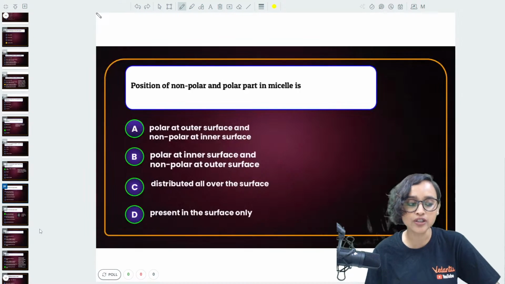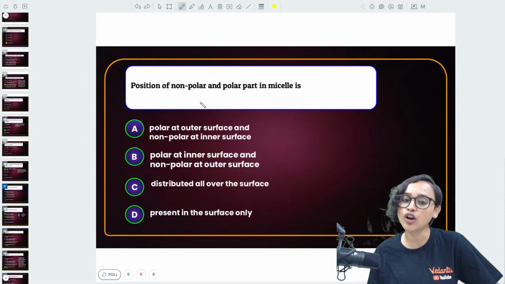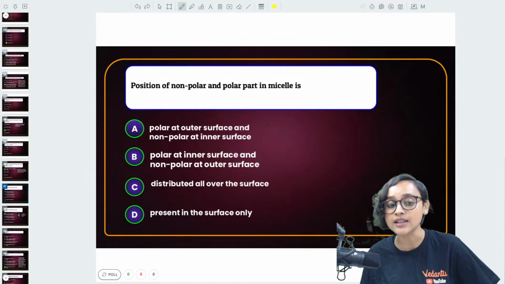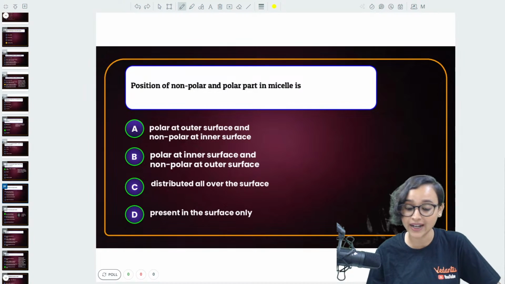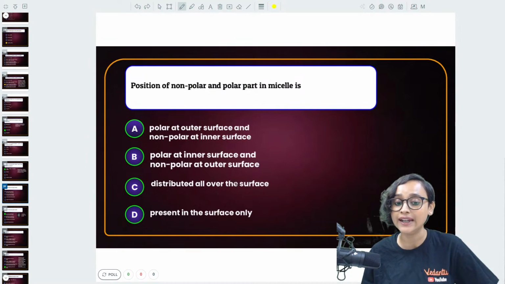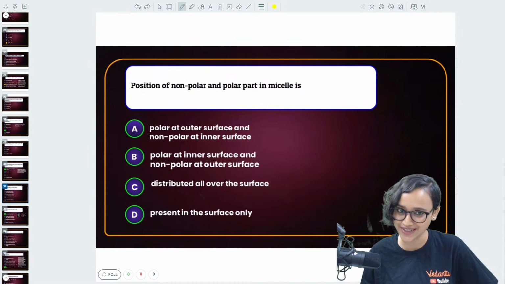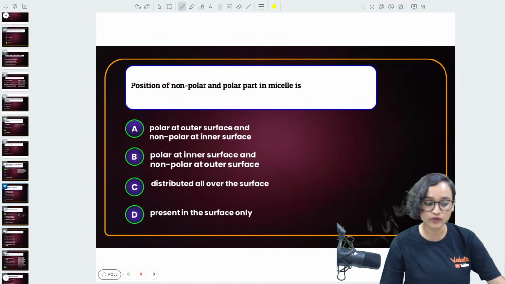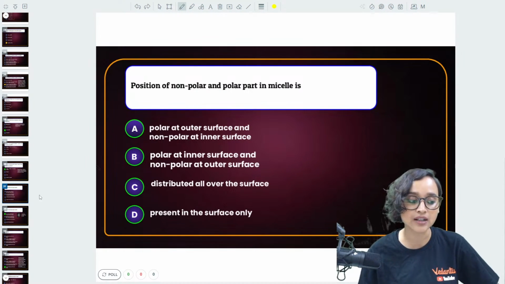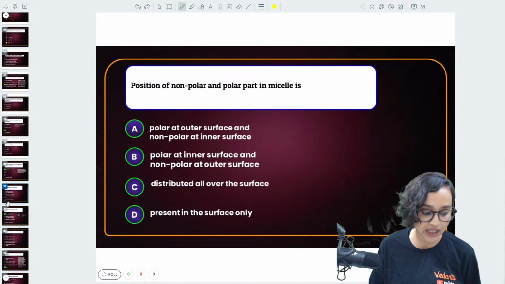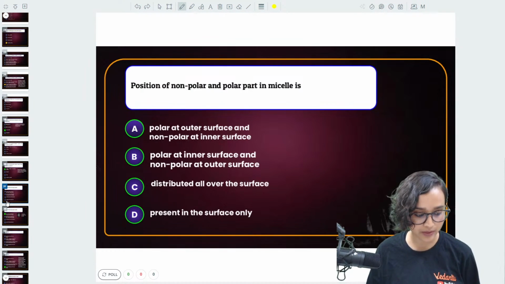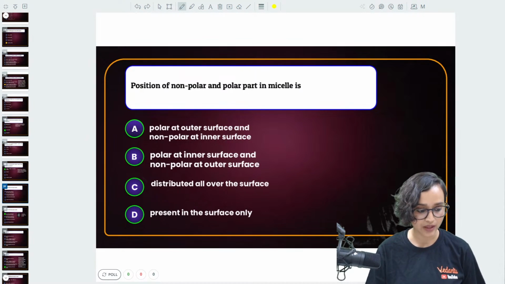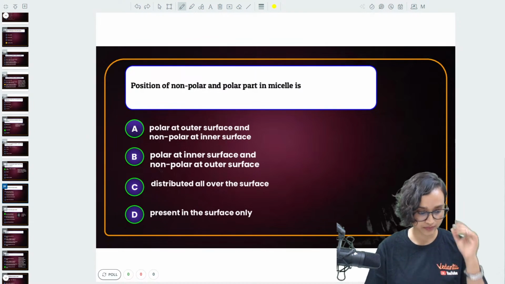All right, moving on to the next question. Position of non-polar and polar part in micelle is, you tell me: polar at outer surface and non-polar at inner surface, or polar at inner surface and non-polar at outer surface? Distributed all over the surface, or present in the surface only? You tell me. Come on. Go.